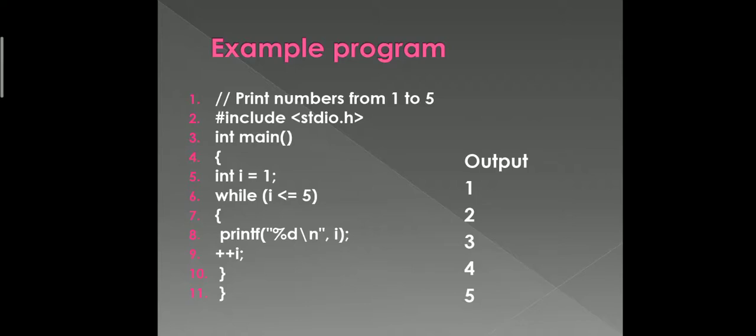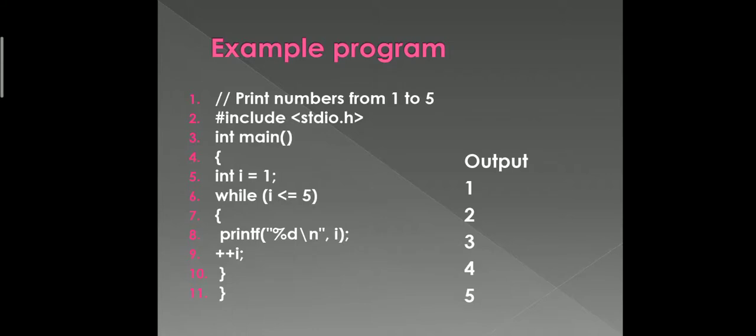And in the while loop, the printf is going to print the value. See, in the printf statement we are printing an integer value, that's why I am using the format specifier %d, and i is the variable which I am going to print. So for the first time when the while loop executes, 1 is going to be the output. 1 is printed on the output screen. Next, i++ means i is going to increment by 1. What is the initial value of i? The i value is 1. So now when it increments by 1, it will become 2.